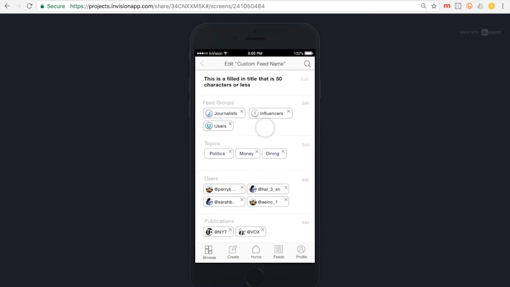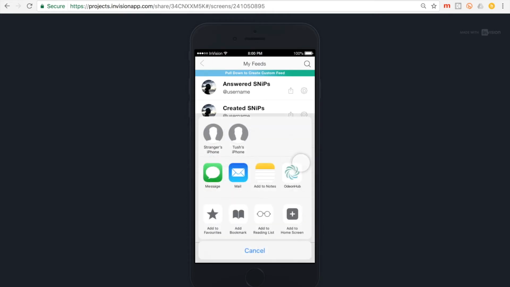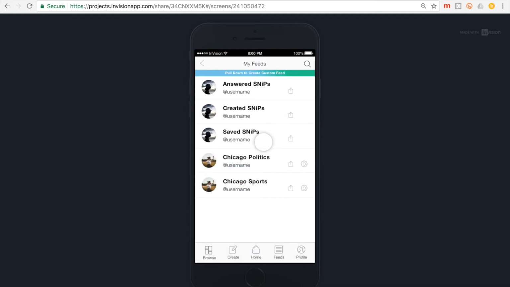For some topics, I might just want fact-verified content from journalists and analysis from influencers, while from other feeds, feedback from everyday folks may be more important. I can also share feeds through other services, through email or by embedding a link. By sharing feeds, others can interact and give feedback whether they are Odeon users or not.